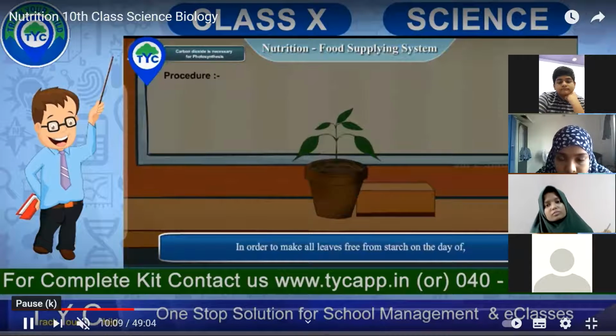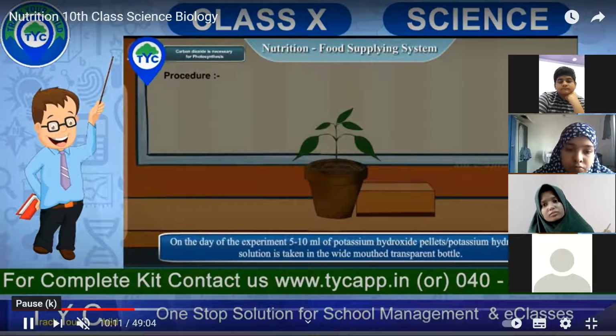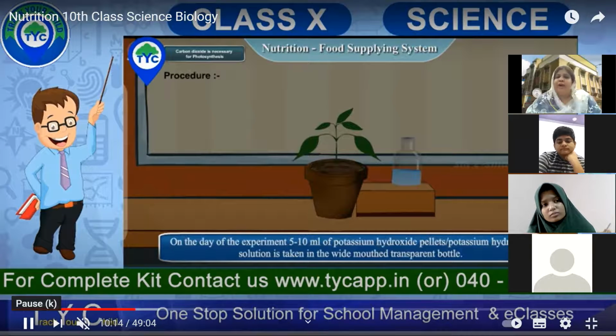And in order to make sure the leaf is free from starch, he took 5 to 10 ml of potassium hydroxide solution into a wide open mouth transparent bottle. You can see it, a transparent wide mouth bottle, and we have a split cork so that the leaf can enter inside the bottle. Yes, Ramsha, you raised your hand.